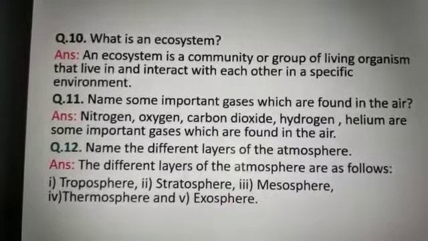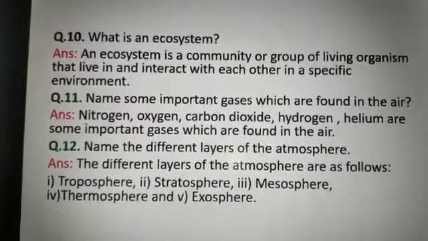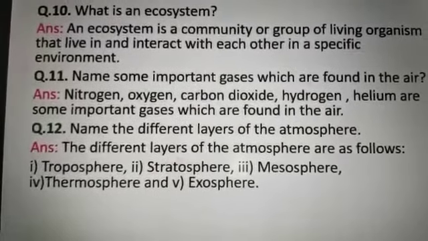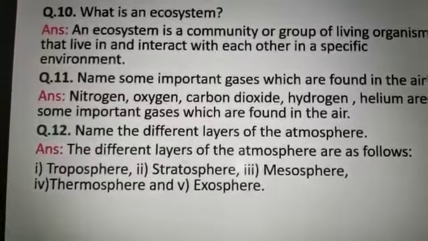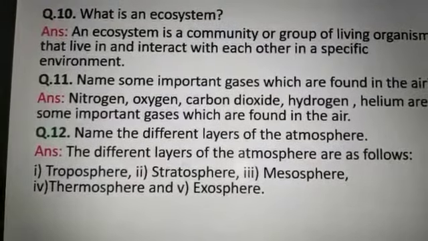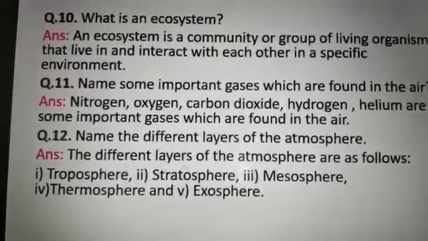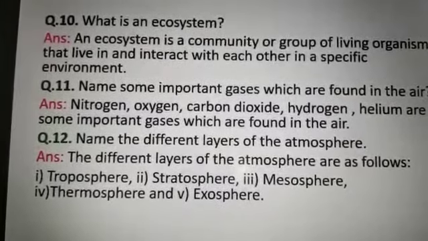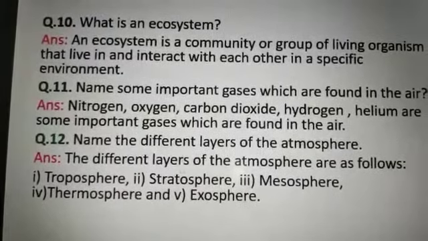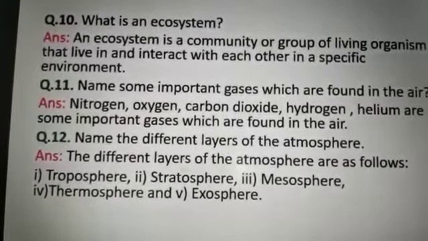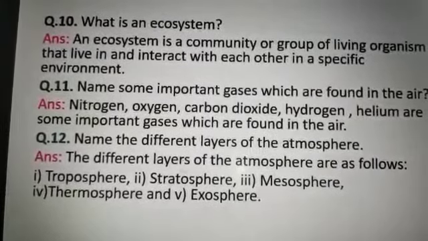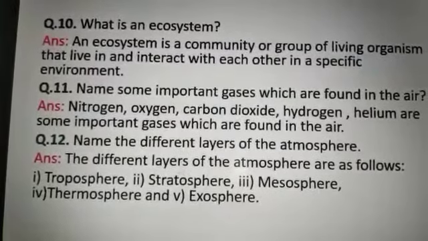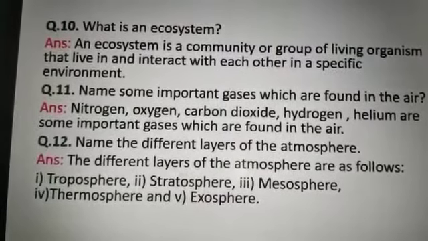The last question, that is question number 12. Name the different layers of the atmosphere. The answer: the different layers of the atmosphere are as follows: number 1 is troposphere, number 2 is stratosphere, number 3 is mesosphere, number 4 is thermosphere, and the last one, number 5, is exosphere.